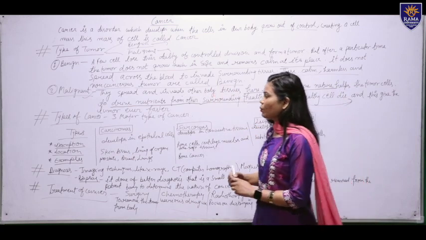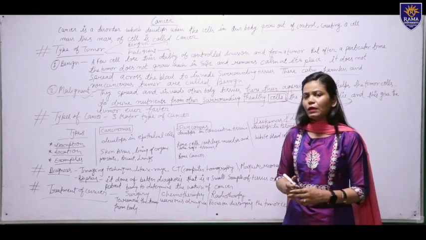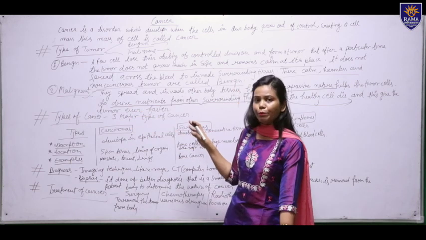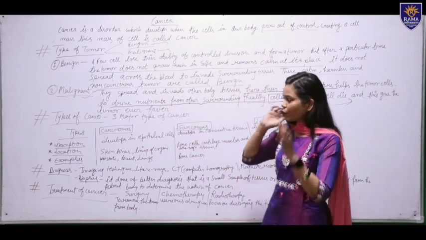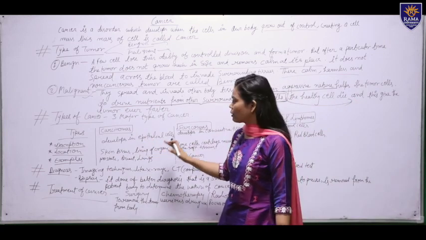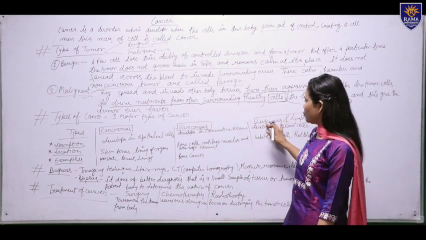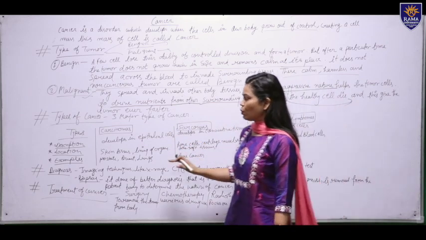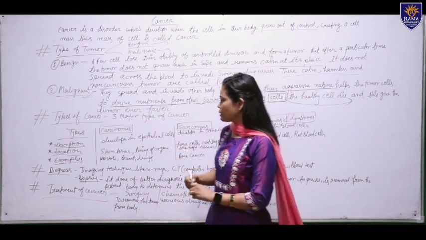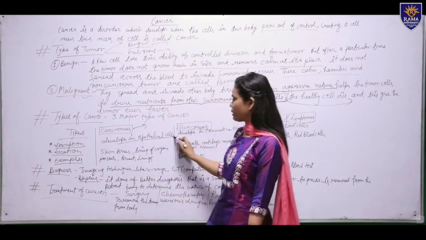Okay, now we will talk about the types of cancer. In this topic we will talk about the three major types of cancer. First we will talk about carcinoma, then sarcoma and leukemia. In carcinoma cancer, here you can see the carcinoma cells develop in epithelial cells.